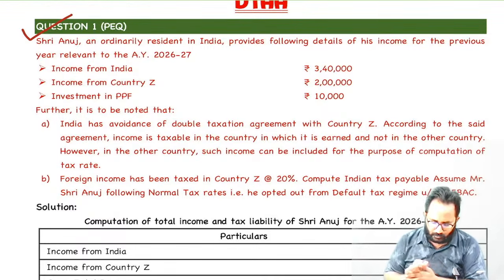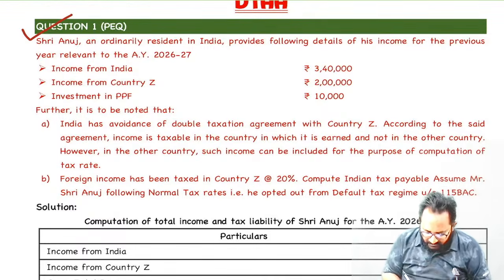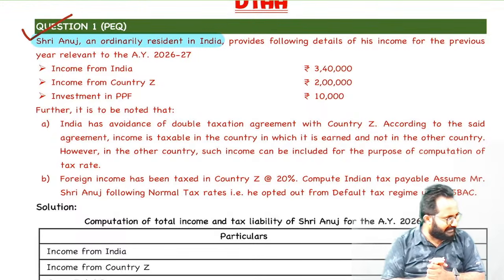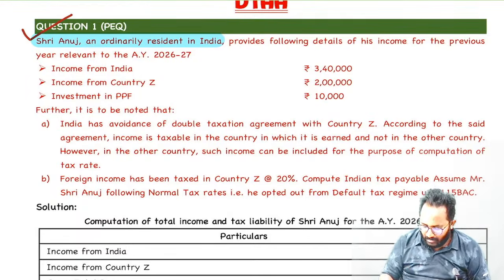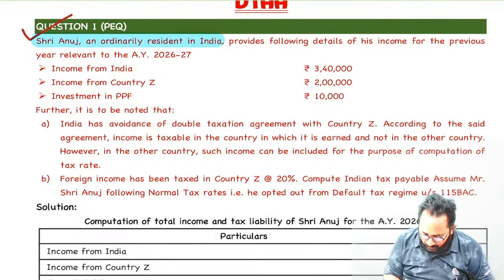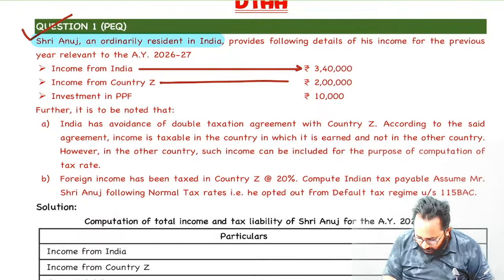Shall we? Listen. Sri Anush is a resident and ordinarily resident in India. His residential status is ROR, and he has the following income details. Income from India: 3,40,000. Income from foreign country: 2 lakh.